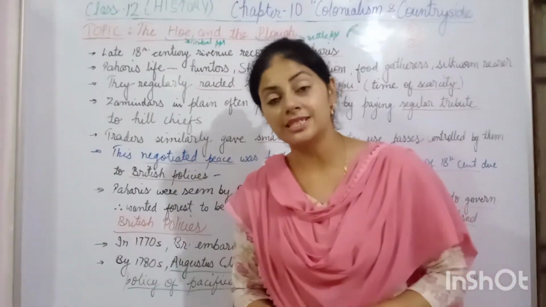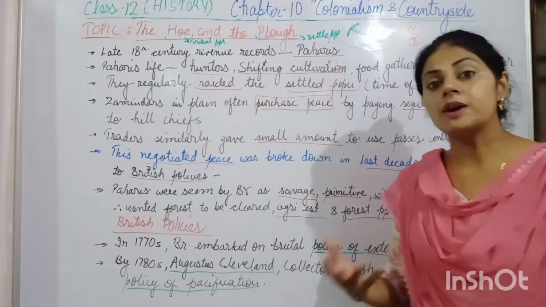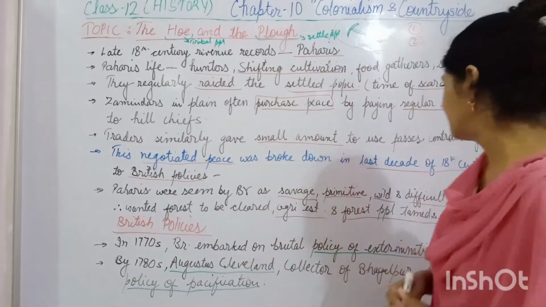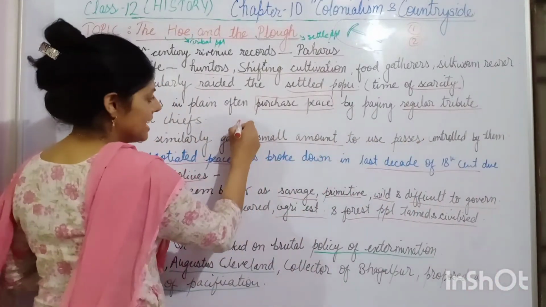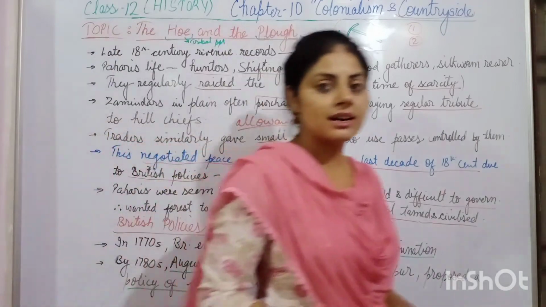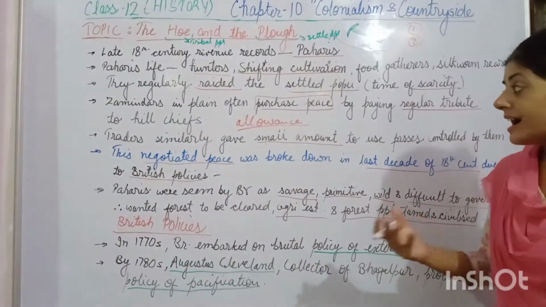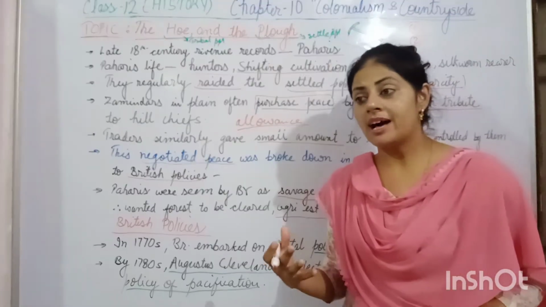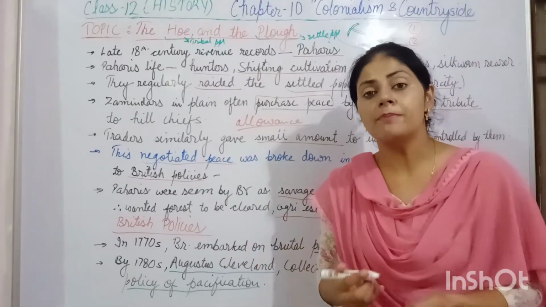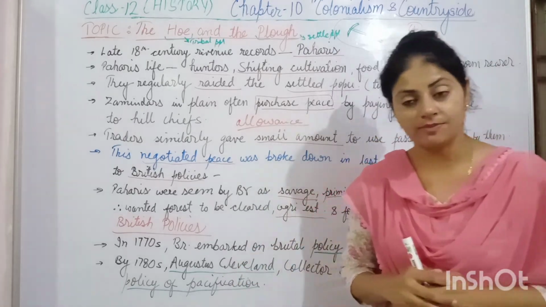According to this policy, the British officials tried to give some money, you can call it an allowance, to the tribal heads, the tribal chiefs, and asked them to submit before the British officials, that is, to follow the instructions set by the British officials.